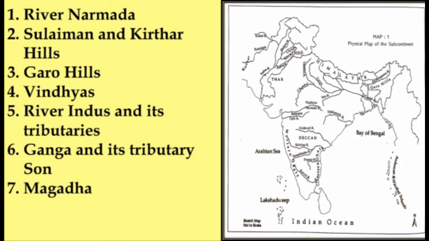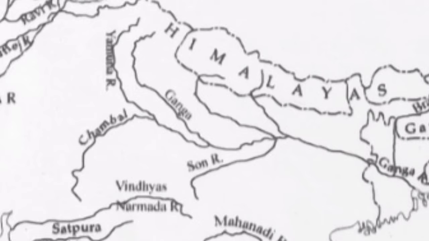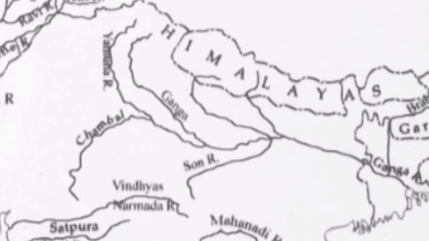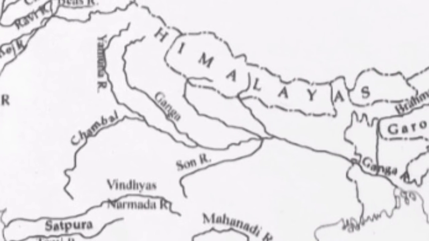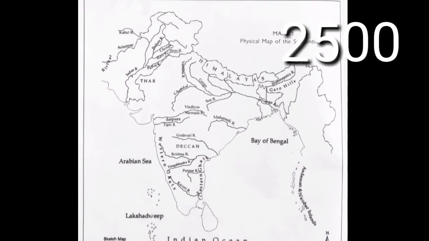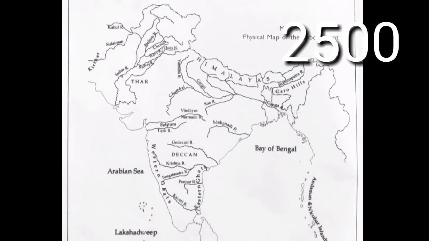Now let's go to the next point, and the next point is to find Ganga and its tributaries. So Ganga and its tributaries, this is the area where 2,500 years back some villages were there, a civilization was there.